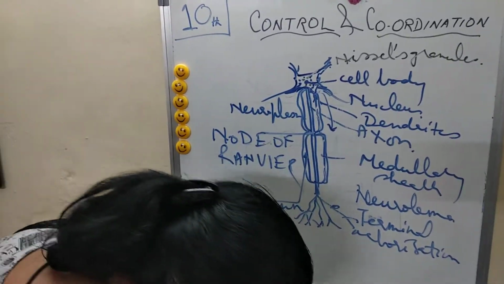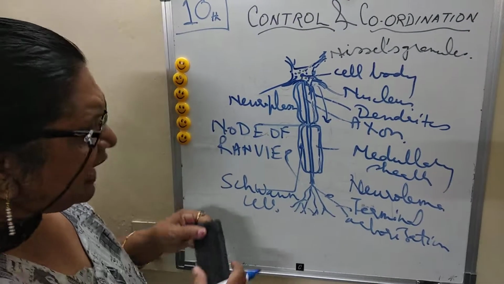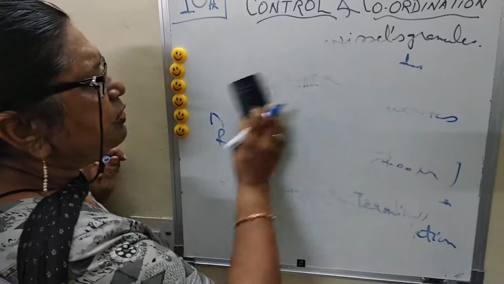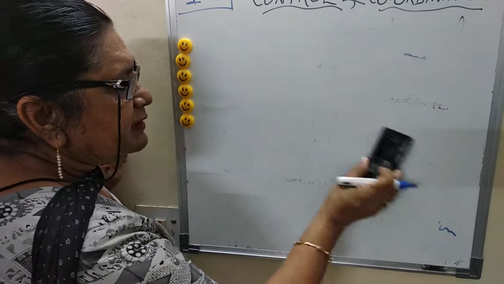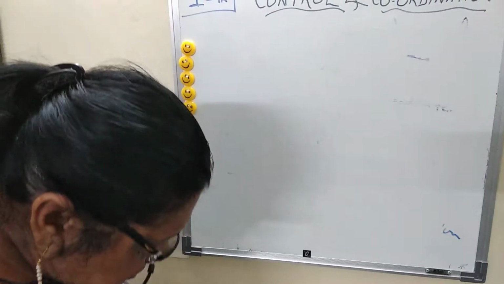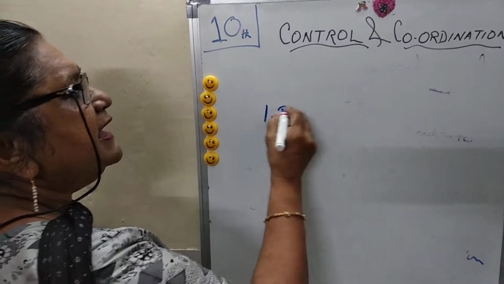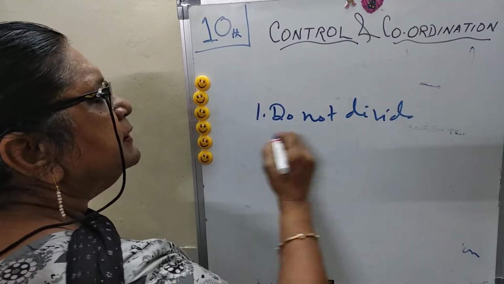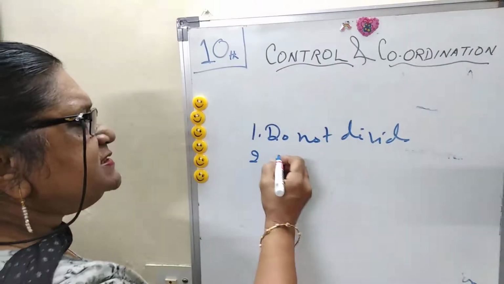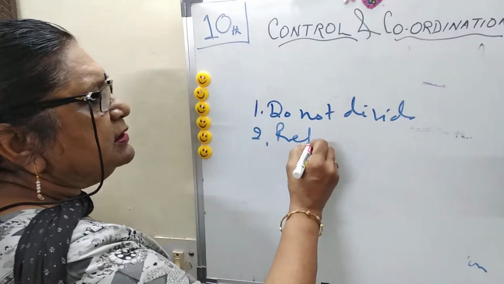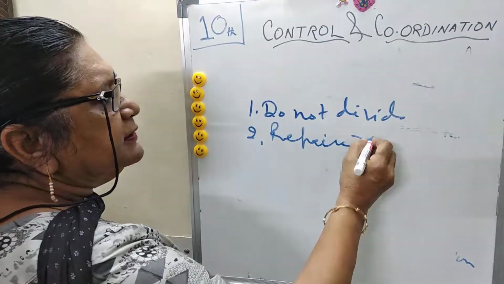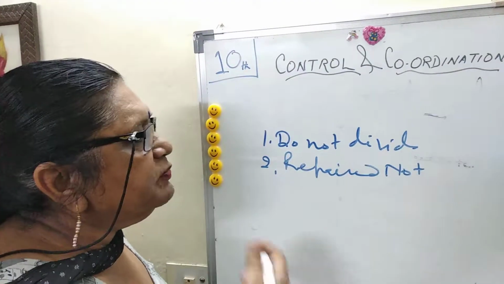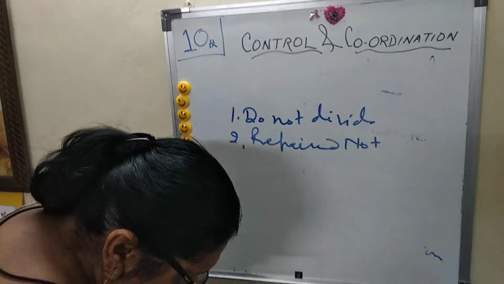Now these neurons have special properties. What are the properties of these neurons? The structure and diagram are important for your board exam also. They never divide. Once they are damaged, they are not repaired.